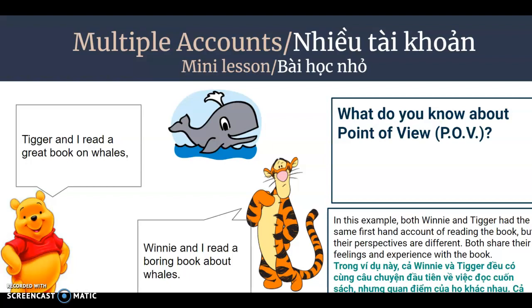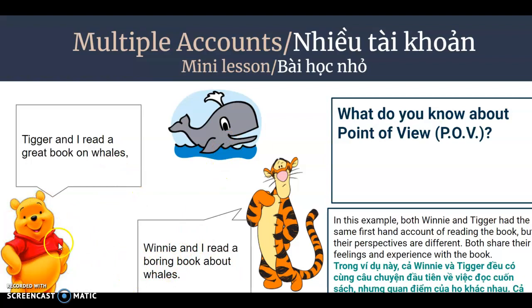So here, Winnie the Pooh and Tigger both read the book on whales. Winnie said, Tigger and I read a great book on whales. And Tigger says, Winnie and I read a boring book about whales. Same event, same reading of the book, but their feelings and experiences with the book were different.